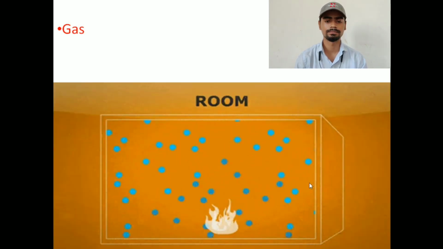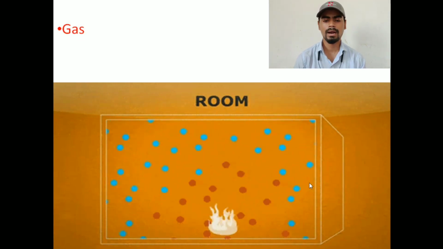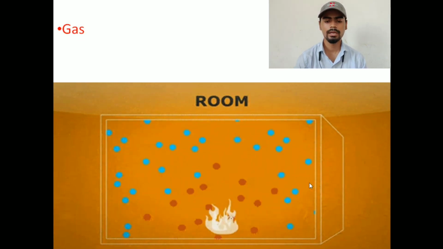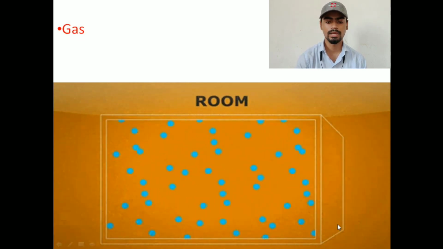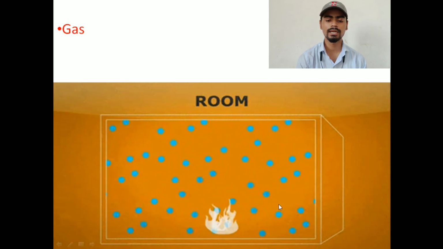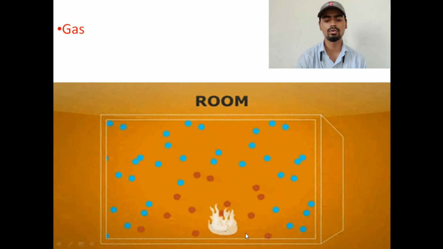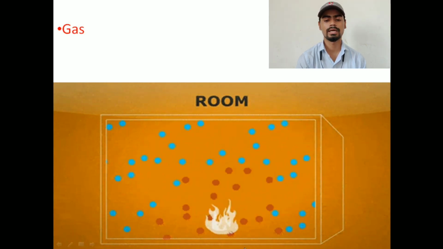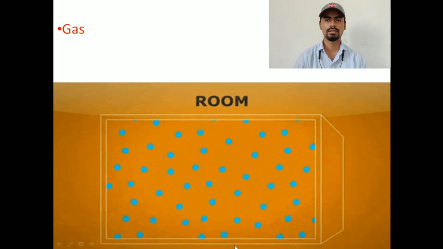Now look at this figure. This room is filled with particles or molecules, and all are moving randomly in all directions. And suddenly when you give heat energy, they will gain the heat energy, and they will start to move in all directions. Okay, so that is for gas.